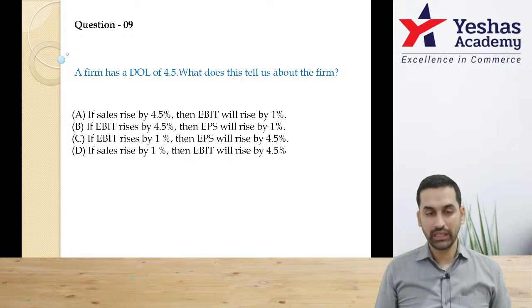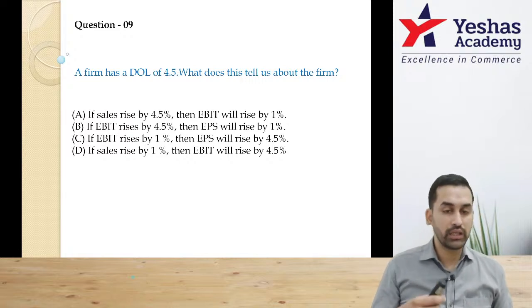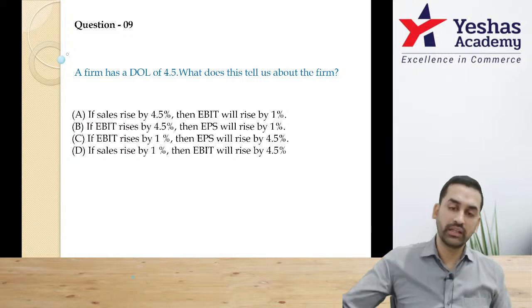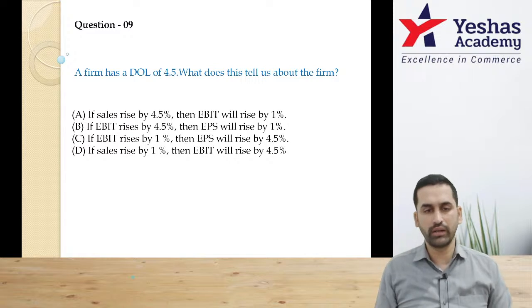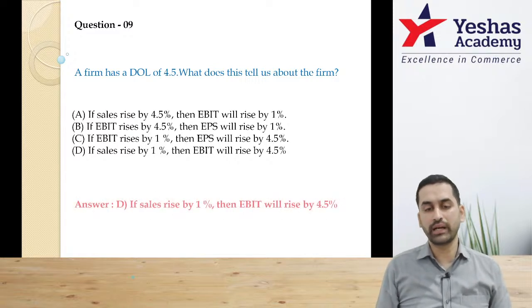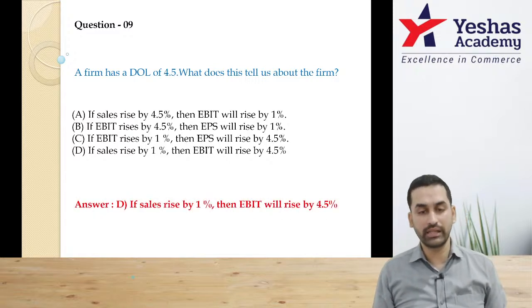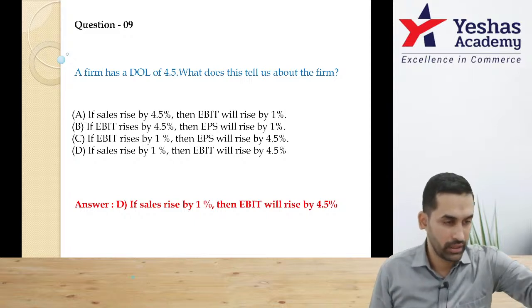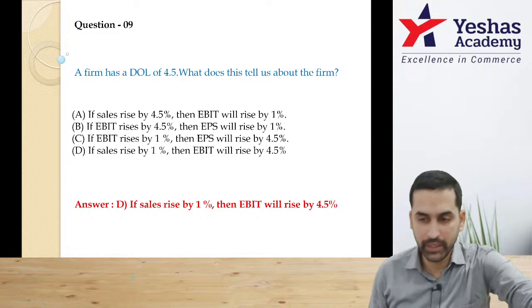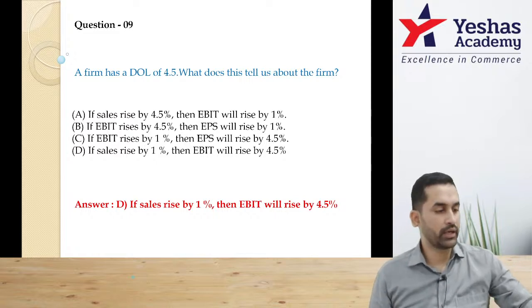Option B and C says EBIT rises by 4.5%, EBIT rises by 1%, and then they're talking about EPS. This question is not about EPS. We're talking about DOL. Sir, option D should be correct answer. 1% rise in sales, 4.5% rise in EBIT. Everybody, happening? Can I continue? In a way, this is covering even your theory revision.